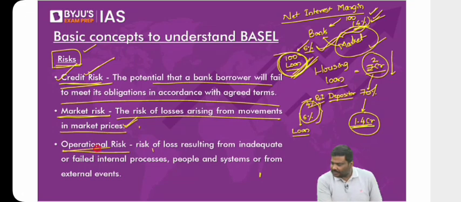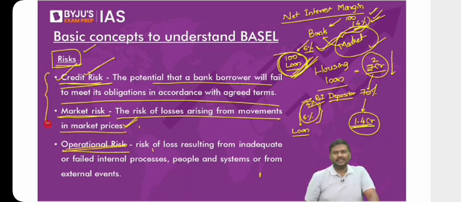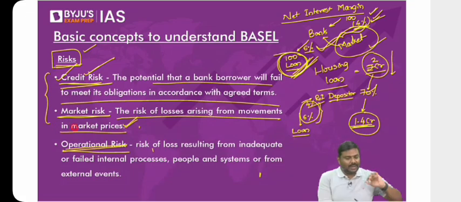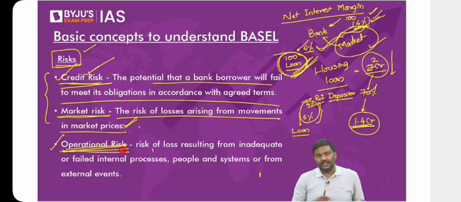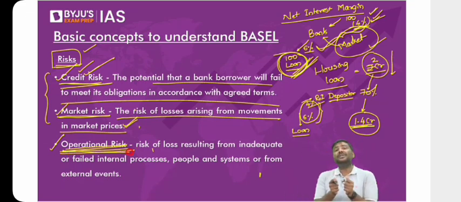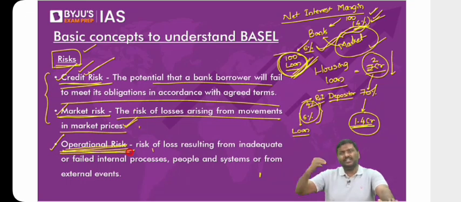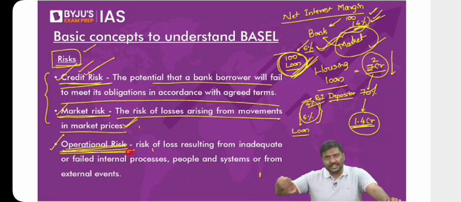Third one is operational risk. The Basel guideline simply says any risk which is not classified as a credit and market risk will be classified as operational risk. I'll repeat it again. Any risk which cannot be classified as a credit and a market risk will be classified as operational risk. Any risk which leads to losses for a bank because of technology, because of the people or the processes involved is called an operational risk.